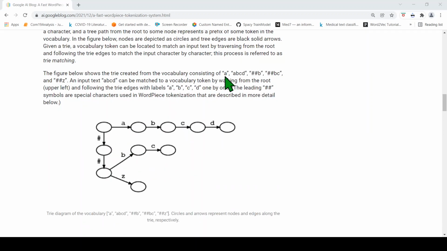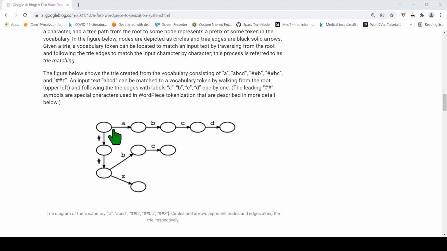So the vocabulary consists of these words, right? A, B, C, D, ##B, ##BC, ##Z. Okay, so the ## characters they will explain later, but the idea is that if an input text... so this is the trie. Okay, so this is how it is organized. So all the prefixes are there. If the word is ABCD, what are the prefixes of D over here? It is A, AB, ABC.